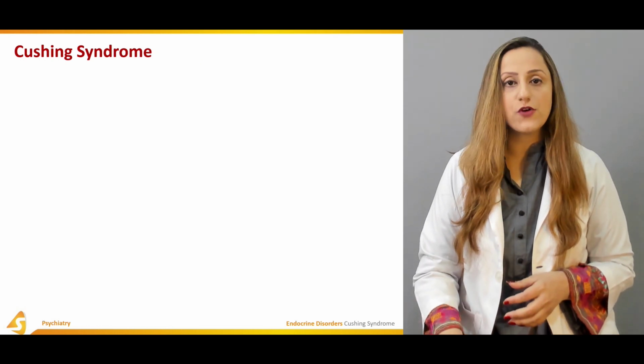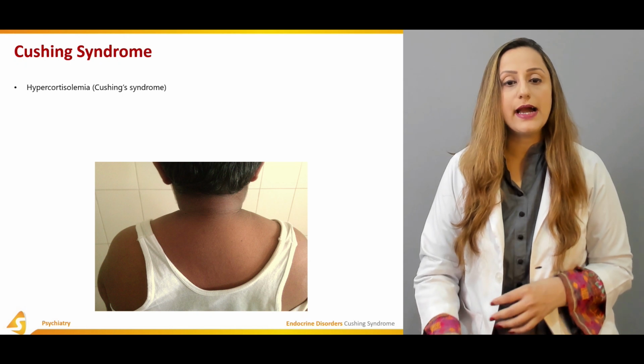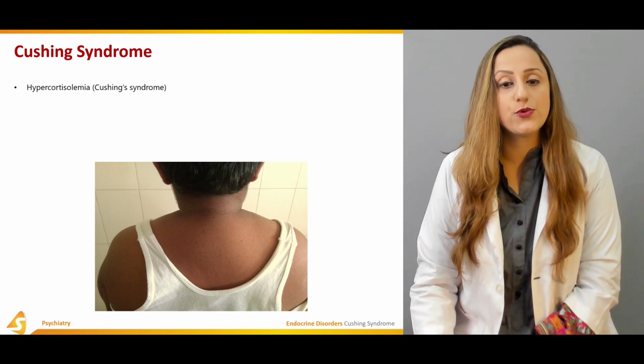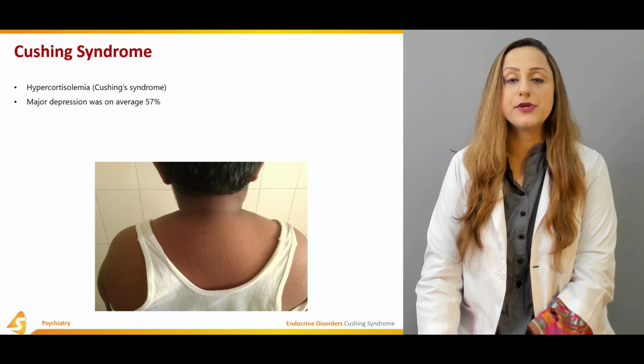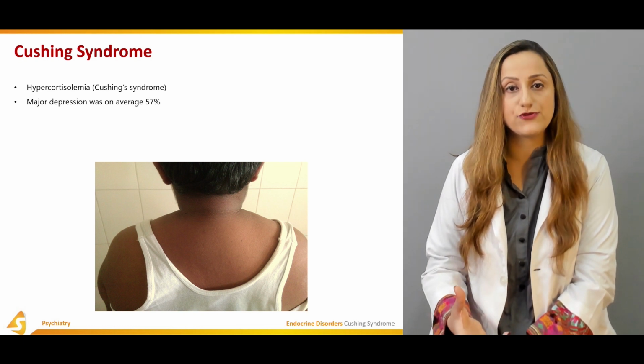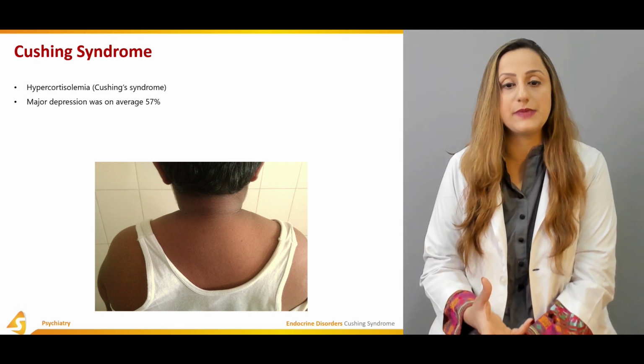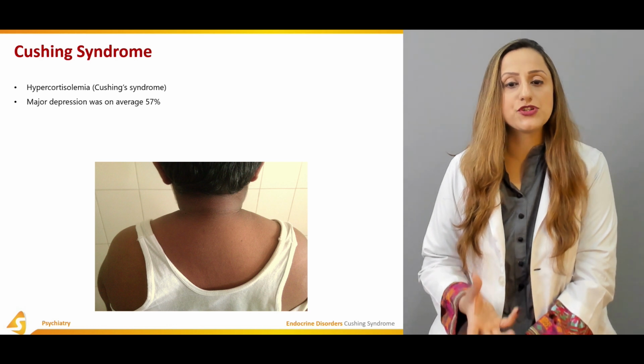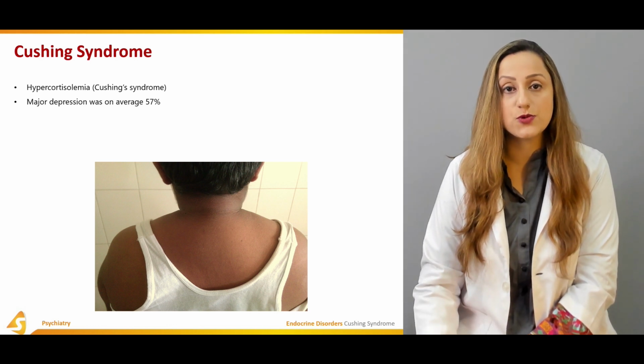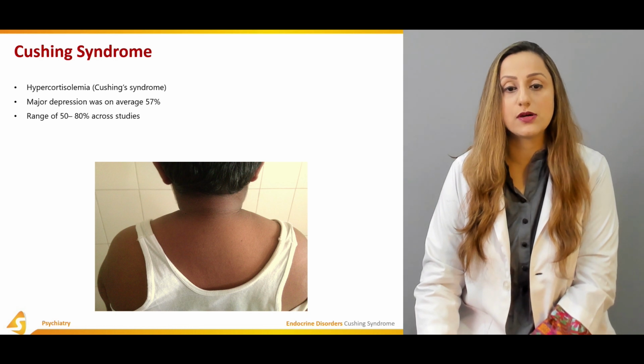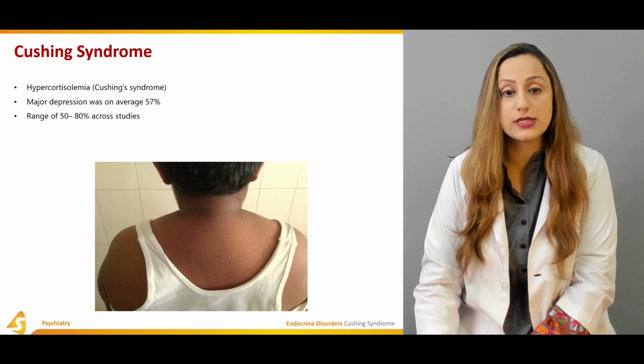Now, when we're ranging from Cushing syndrome, hypercortisolism, which is also known as Cushing syndrome, depression is the major neuropsychiatric manifestation that is seen in these people, which is on average in 57% of the patients who are suffering from hypercortisolism or Cushing's syndrome.